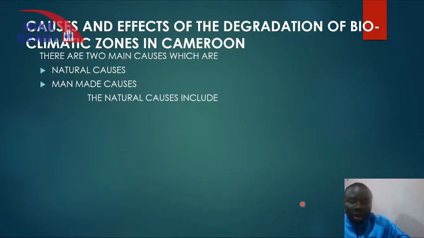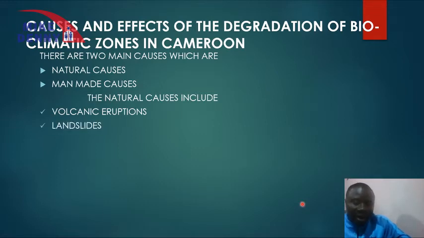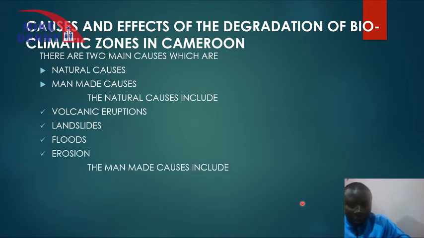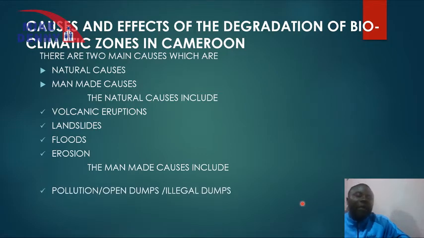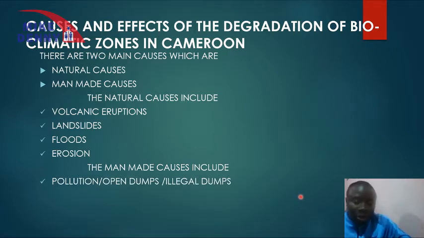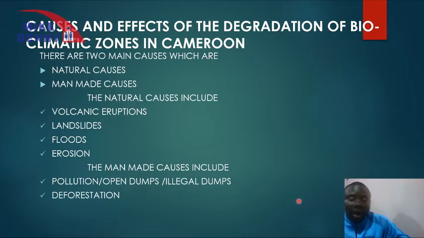Talking about the natural causes, we can identify volcanic eruptions, landslides, floods, and erosion. And for the human causes, we can identify pollution, that is open dumps or illegal dumps, deforestation, and overgrazing.